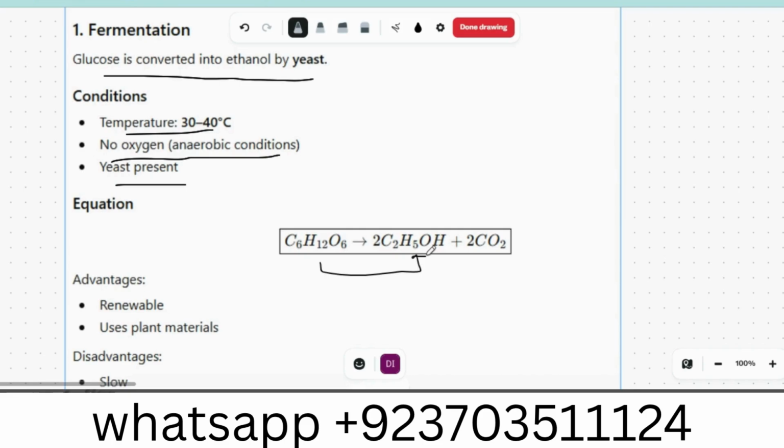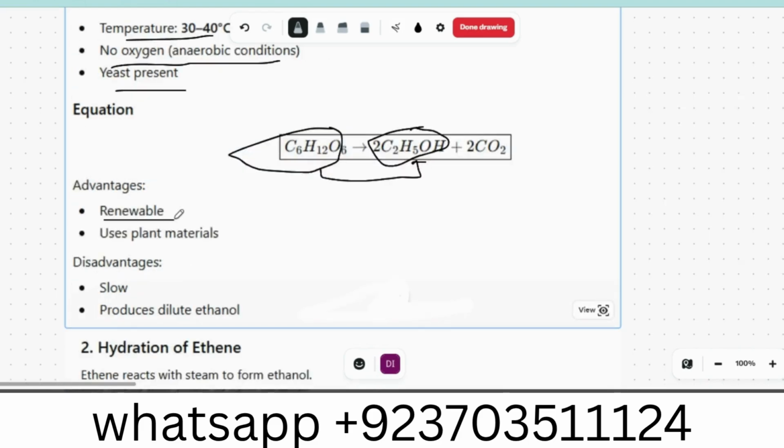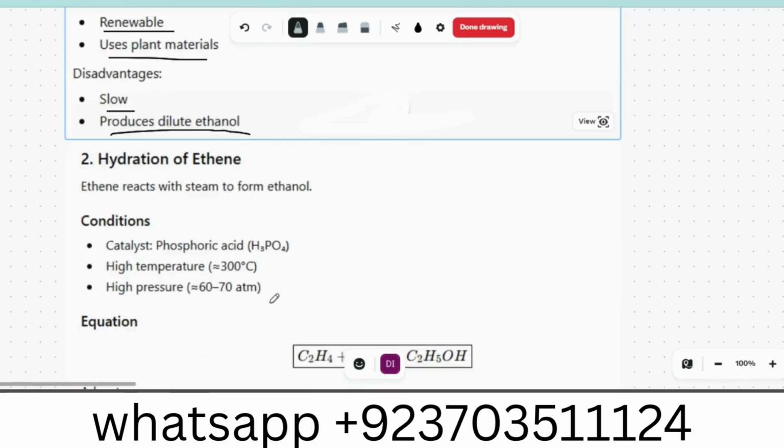That is glucose, sorry, and that is ethanol. The advantage is that it is a renewable process, whereas fossil fuels are not renewable. It uses plant material; glucose we can get from plants. The disadvantage is that it is a slow process and produces dilute ethanol, which we cannot use as a fuel.